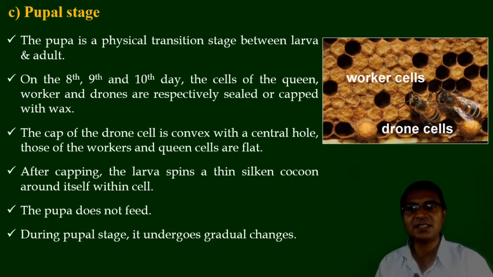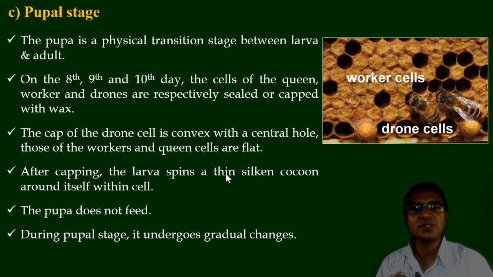On the 8th, 9th and 10th day, the cells of the queen, worker and drones are respectively sealed or capped with wax. That is, after completion of the larval stage, the full grown larva further transforms into the pupal stage, and during such time the workers detect that position and seal that cell: at the 8th day the queen cell, 9th day the worker cell, and on the 10th day the drone cell, which are completely sealed or capped by the wax.